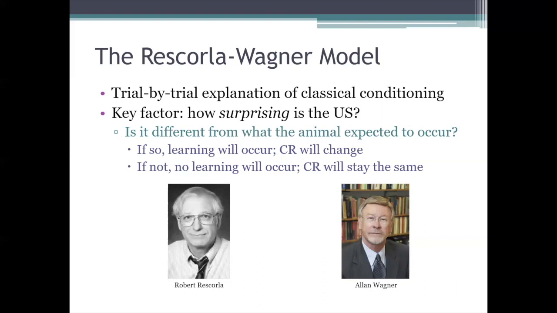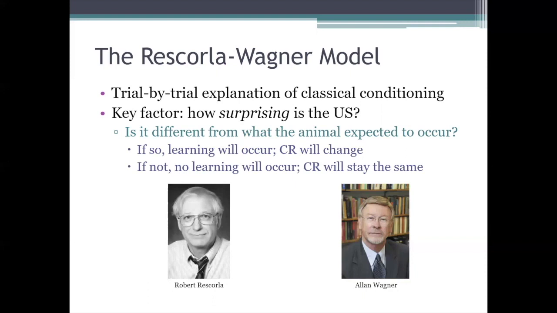For example, if the unconditioned stimulus is very surprising to the animal, if the unconditioned stimulus occurs when the animal doesn't expect it at all, then a lot of learning will take place. Then we'll see a large increase in the strength of the conditioned response. However, if the occurrence of the unconditioned stimulus does not surprise the animal, if the animal completely expected that US to occur when it did, then no learning will take place.